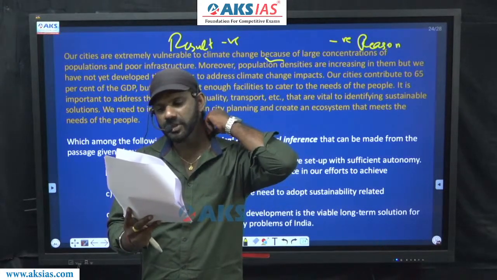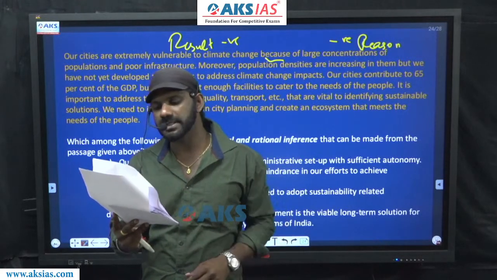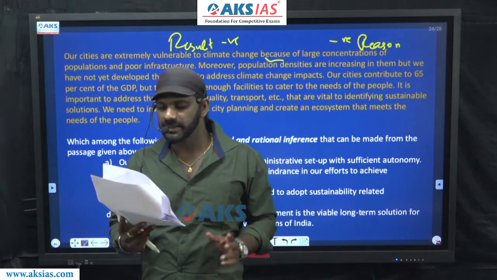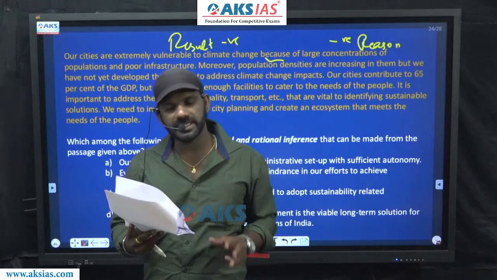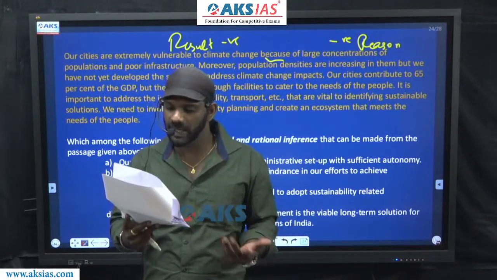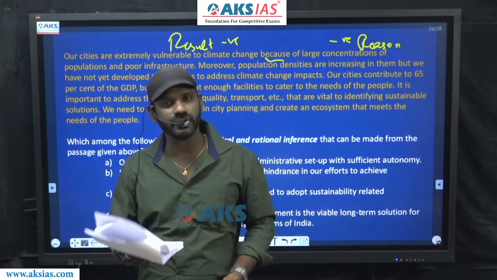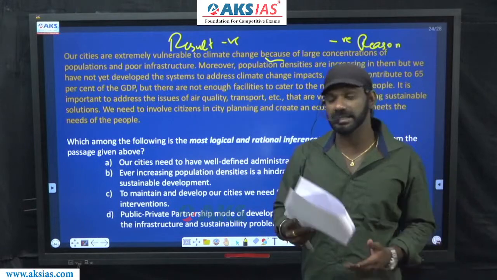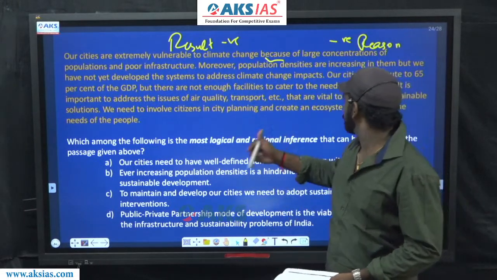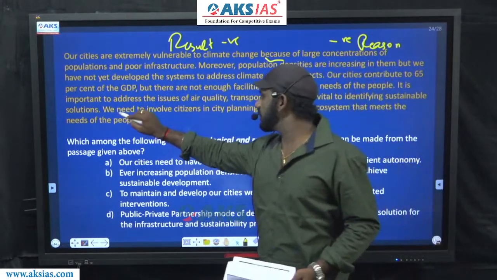It is important to address the issues of air quality, transport, etc. that are vital to identifying sustainable solutions. So air quality, transport, all these are important or vital to identifying sustainable solutions. We need to involve citizens in city planning. This is a compulsory action. We need to involve citizens.